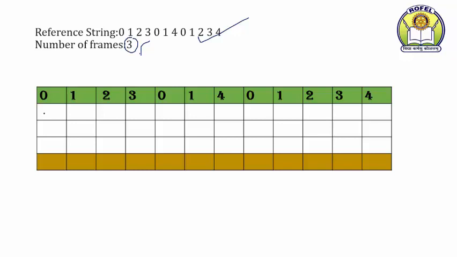So the first request is page number 0. So 0 will enter the memory. That means there is a page fault. And to show a page fault, just draw an arrow. Then the next request is for page number 1.